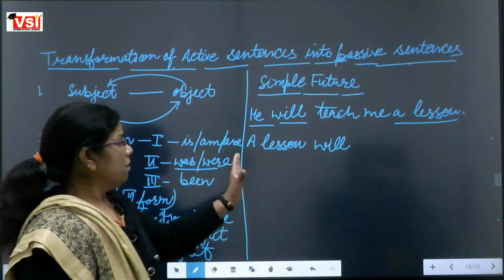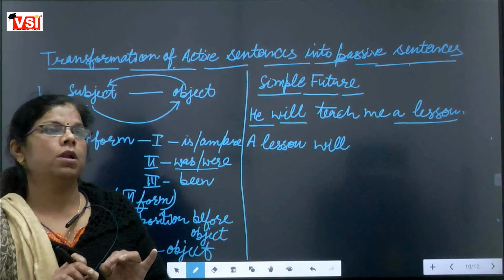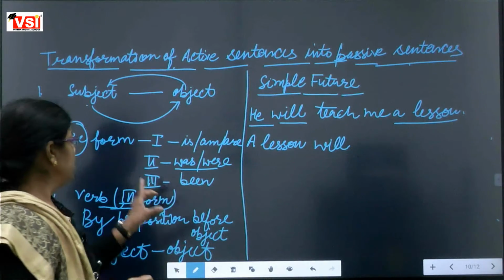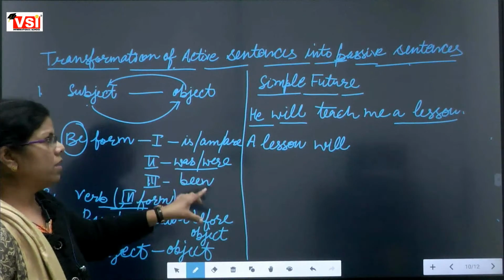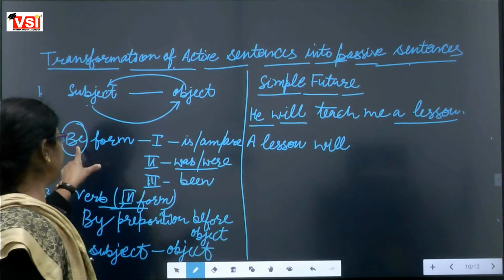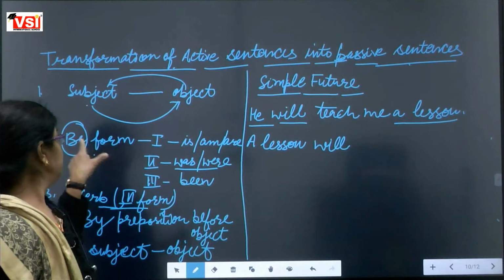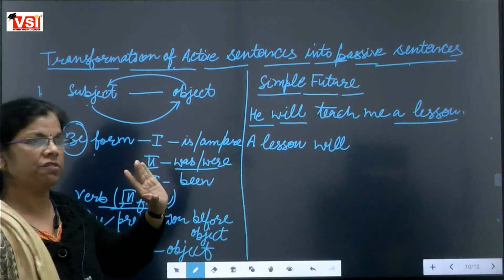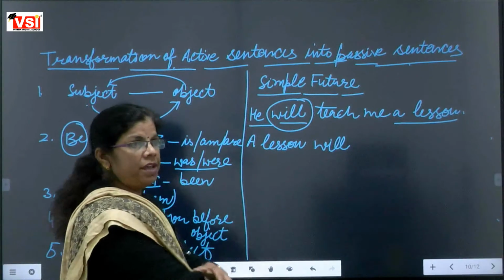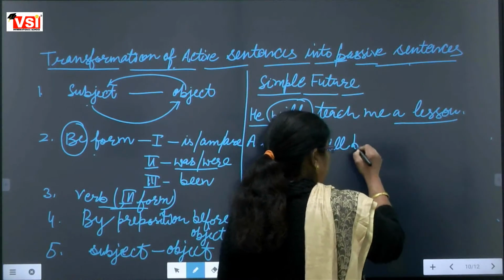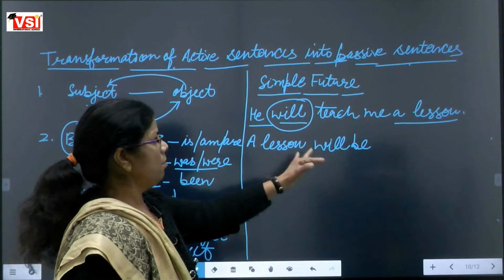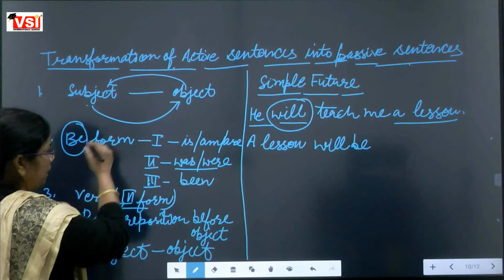So whenever we have any modal verb, and an active sentence with a modal verb is changed into a passive sentence, then we use be itself. We directly put be with it. Here we have the modal will, that's why we will use be itself. A lesson will be. This one is completed, the second rule.